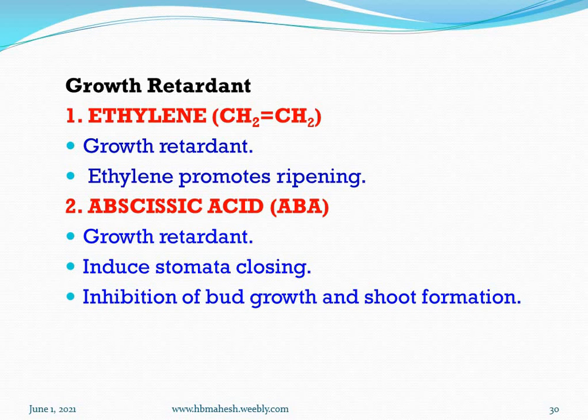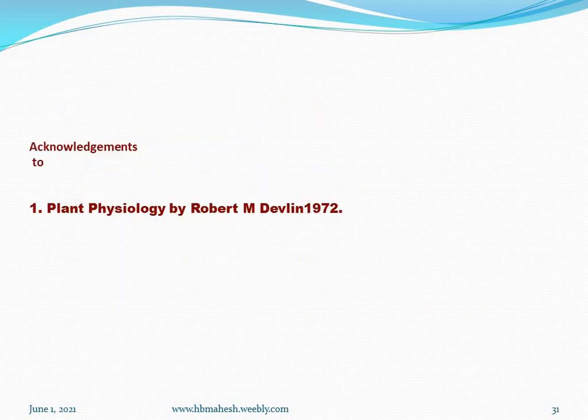When a fruit is ripening, and is ripe, and abscission has to happen, the fruit has to fall, this acts. So growth retardants do not have any negative effect on plants, but they have some physiological role other than growth, like maturation, fruit ripening, and so on.